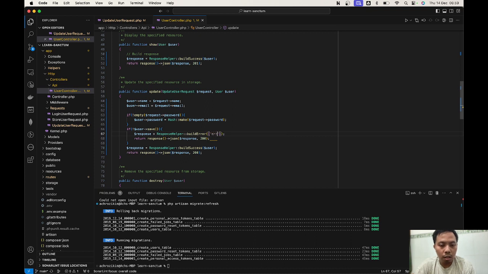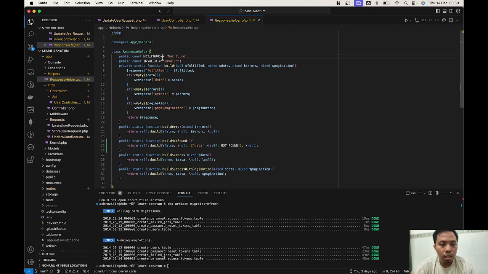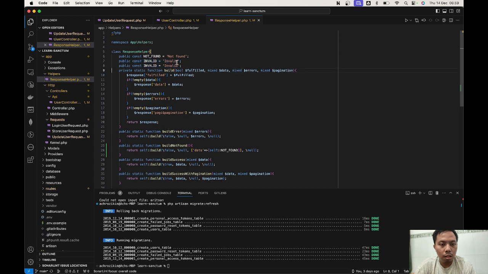Error. What is this? User. And then we're gonna create an error file. Let's add some error in this file. Save file.